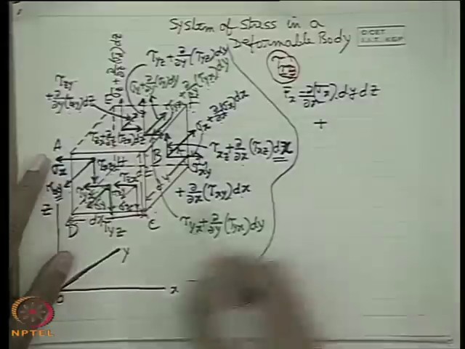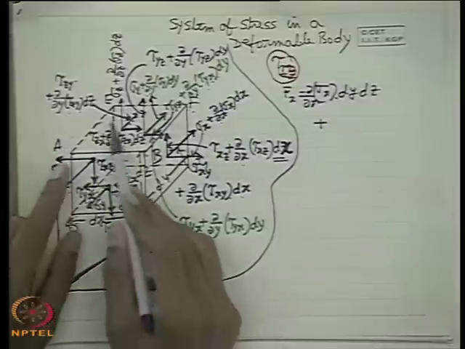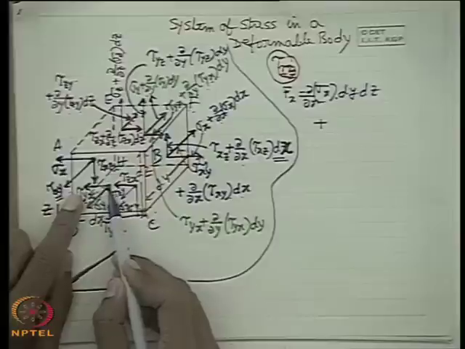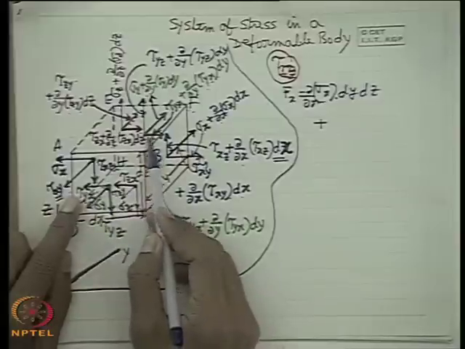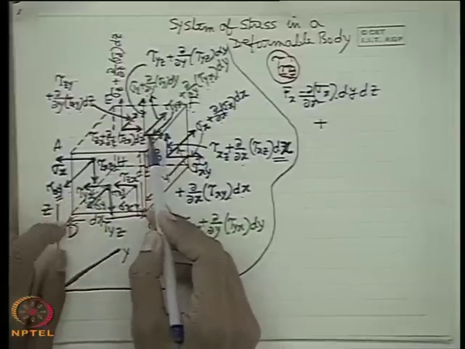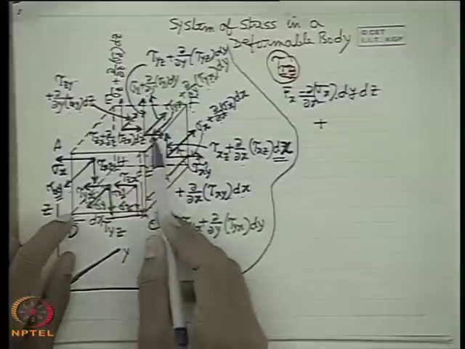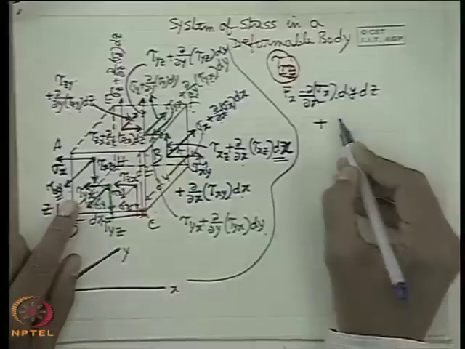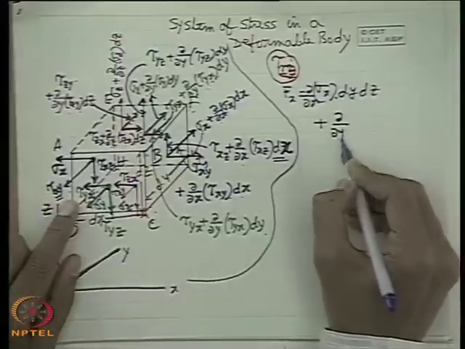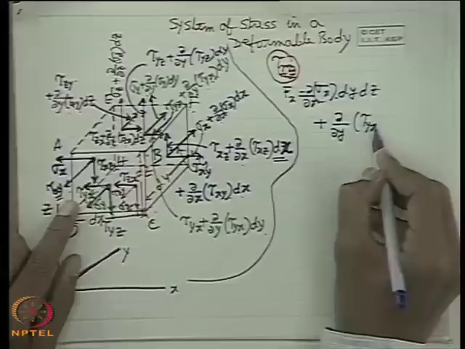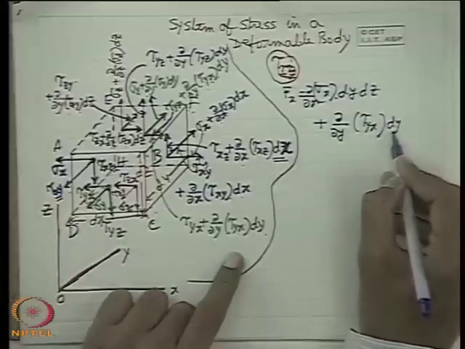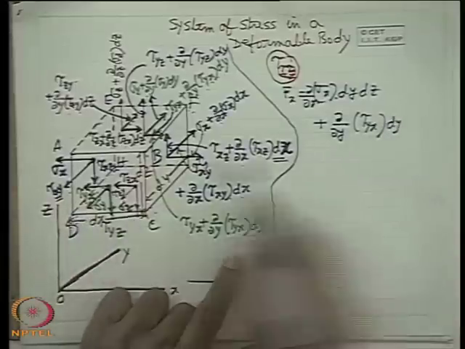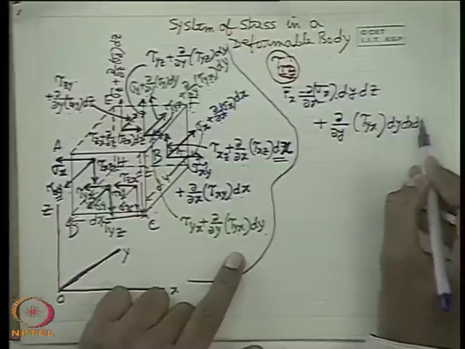Plus the x direction force will come from the y plane, the contribution of the y plane, that is tau yx. So tau yx plus del y of tau yx dy minus this one, and the area is dx dz.